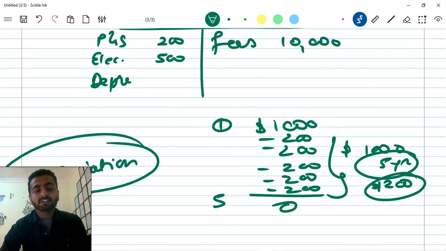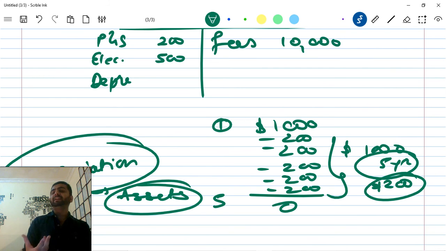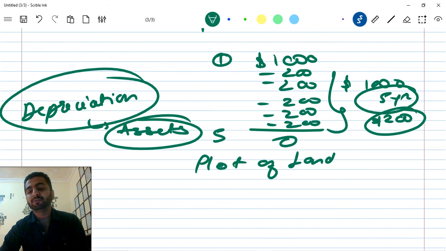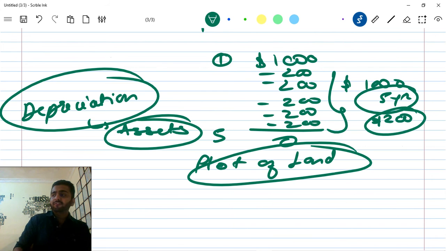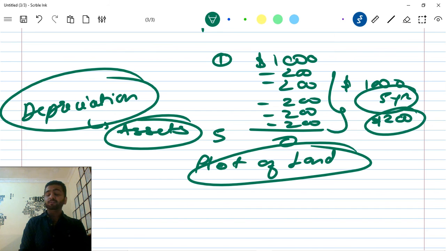Depreciation is always on assets. Whatever assets you buy, the value gets reduced, because you are using it. Whatever is man-made, the value gets reduced, for example a laptop or a building. But if I just buy a plot of land, there's a difference between land and a building. If I just buy a plot of land and don't do anything on it, I don't want to do farming on it, I have just bought it and kept it as an investment, will that value be degraded? You might be confusing the market value with the cost at which I bought that piece of land. Those two are very different things.